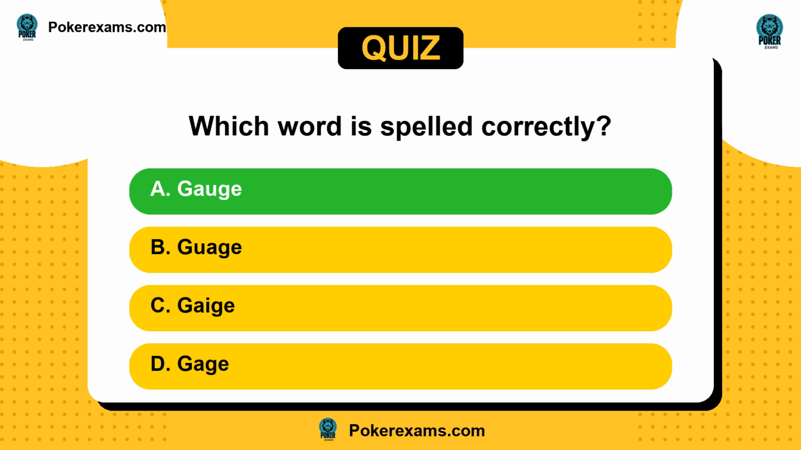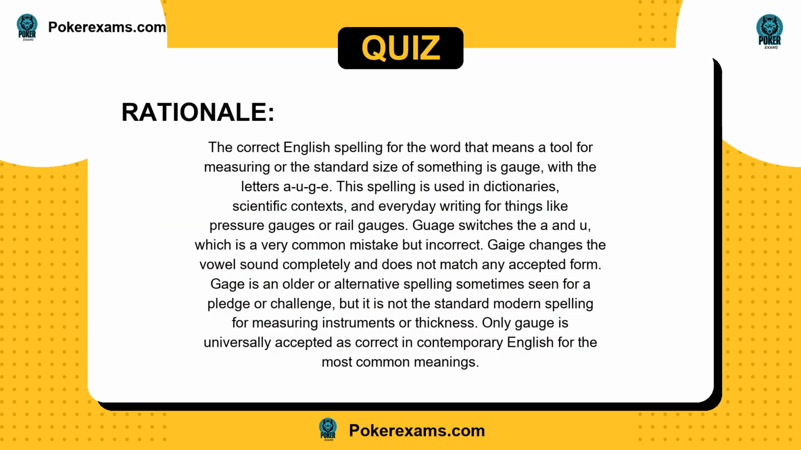The answer is A. The correct English spelling for the word that means a tool for measuring or the standard size of something is gauge, with the letters AUGE. This spelling is used in dictionaries, scientific contexts, and everyday writing for things like pressure gauges or rail gauges.